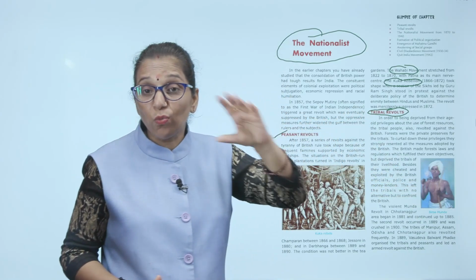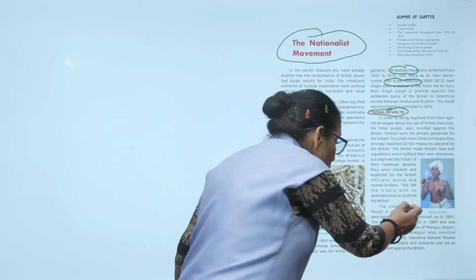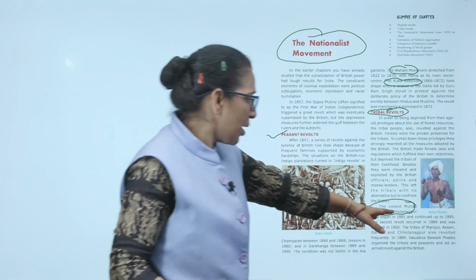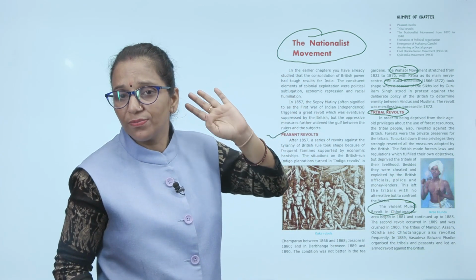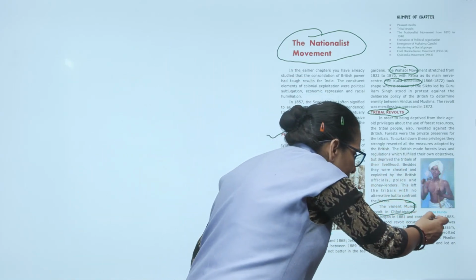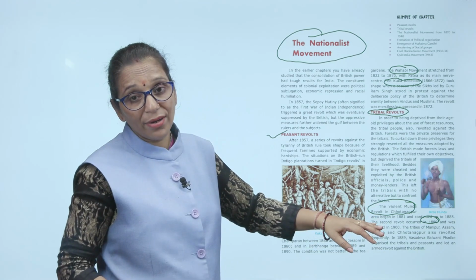One of the famous ones was the Munda revolt in the Chota Nagpur Plateau. This began in 1881 and continued for four years till 1885. The second revolt occurred in the tribal community in 1889 and was crushed in 1900.